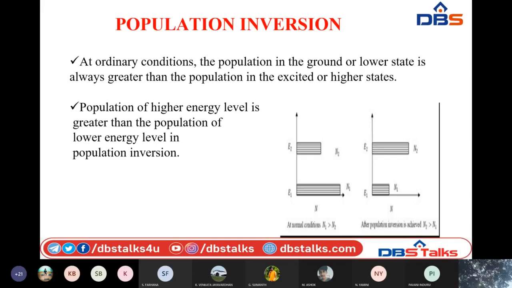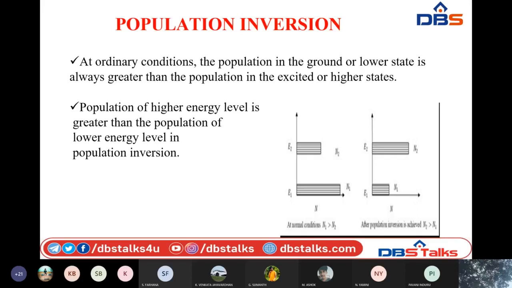That is why it is necessary to create population inversion. We need to raise the number of atoms present in the upper level by using some external pumping mechanism. We supply external energy and make the atoms present in the ground level get excited so that they go to upper energy states.